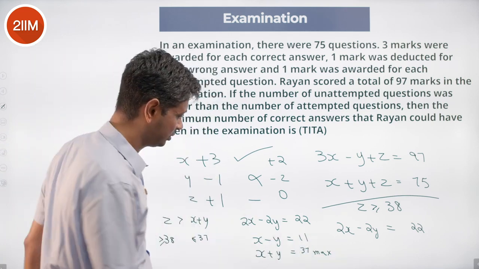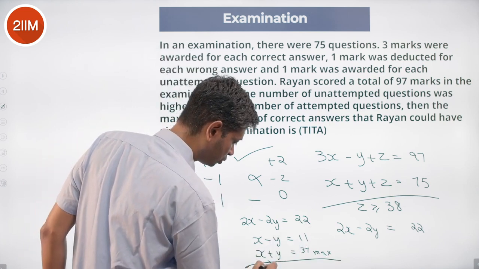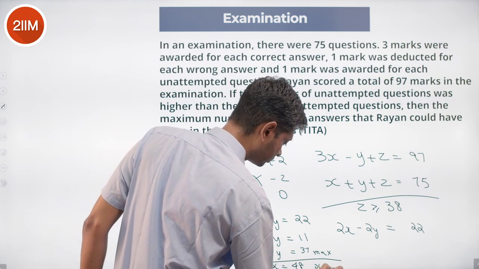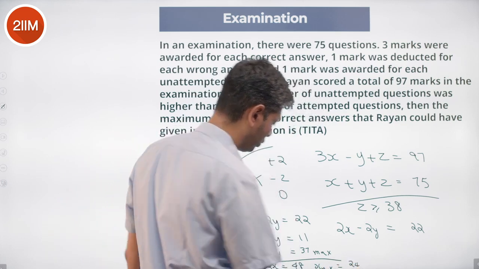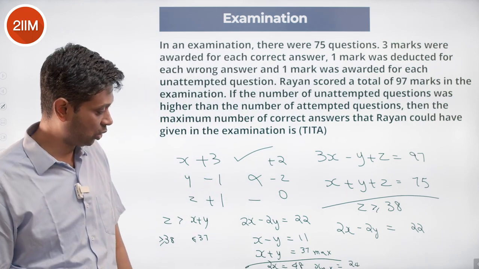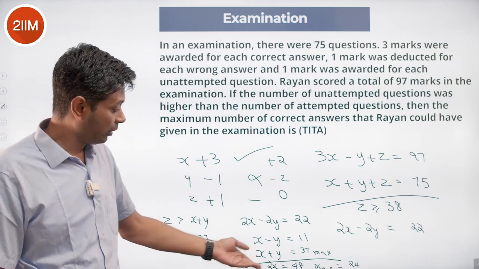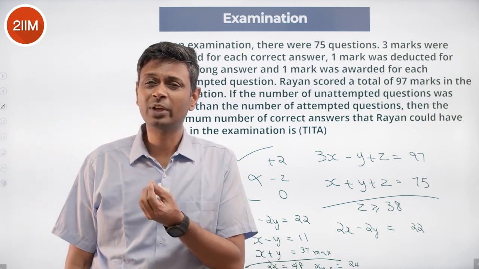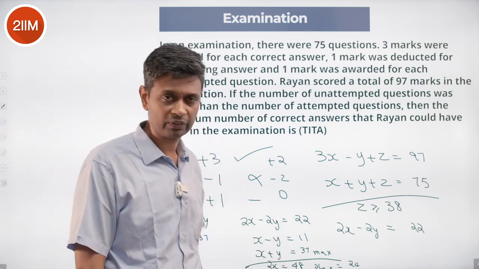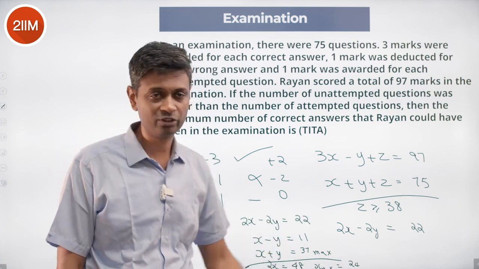Add these two: 2x is 48, or x maximum is 24. We know x minus y is 11, and we can figure out that x plus y maximum is 37. The higher x plus y can go, the higher x can be. Maximum it can go to is 37. 2x is 48, x is 24.